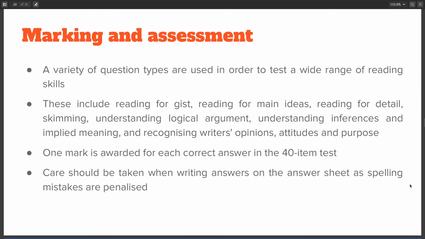And again, for marking, it is very simple. 1 mark is awarded for each correct answer. And if you have written your answer with an incorrect spelling, you will be penalized.